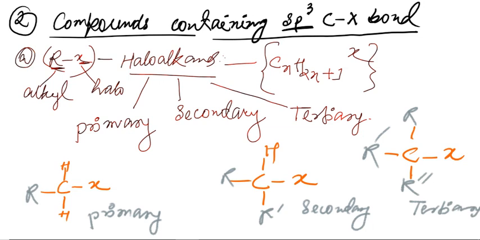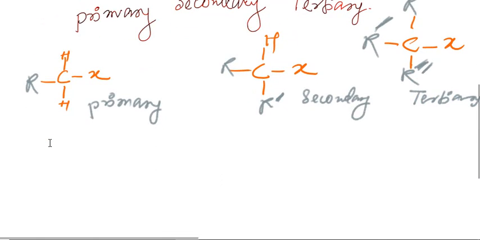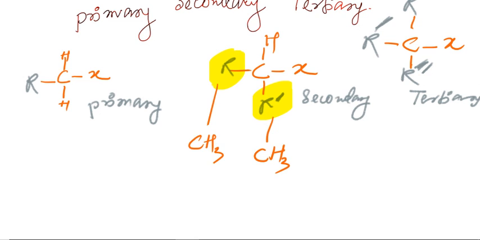But now there is a catch. If you notice, here I have given a prime, and here again a prime and a double prime. Maybe the teacher didn't tell you, or you didn't pay attention. Often the R groups can be the same, like CH3, but they may not be CH3 and could be C2H5 or some other structure, we don't know.